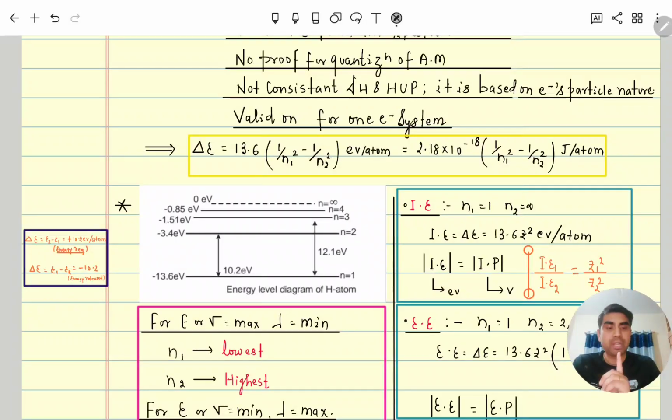Only keep the sign convention in mind. If the electron is coming down, energy will be released, from n2 to n1. If it is going from n1 to n2, energy will be absorbed.